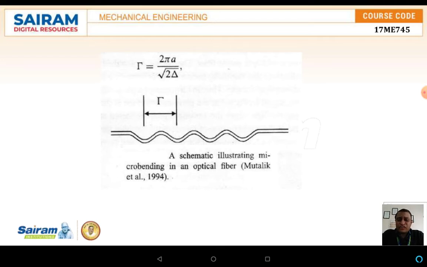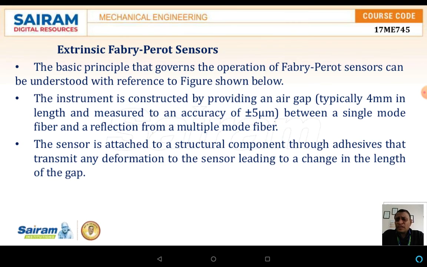The phase difference that has taken place in the light is sensed, and by this we can say that there is a deformation with respect to the material. Now, the intrinsic Fabry-Perot sensor.